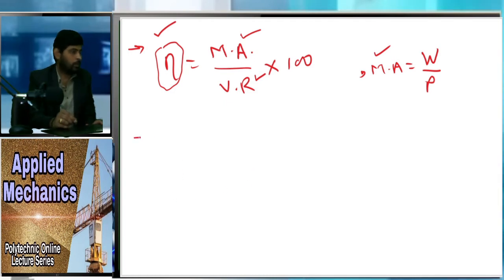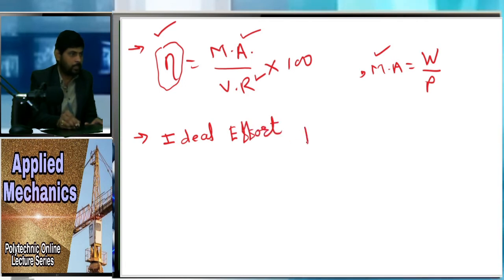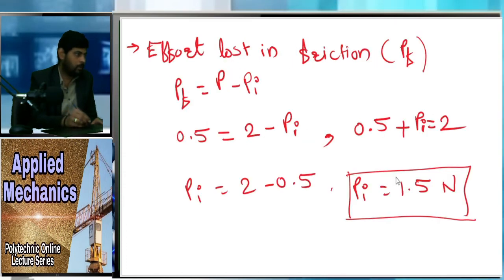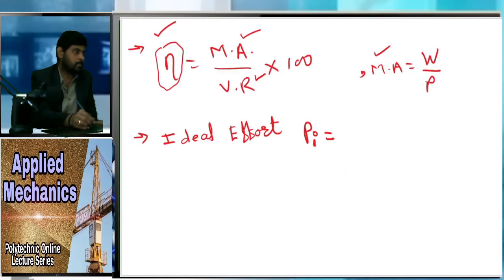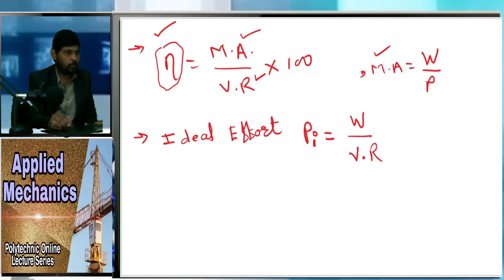So what we can do now, we can use the formula of ideal effort, which we found recently, that is PI. The value of PI we have found here is 1.5 Newton. PI is nothing but W upon velocity ratio. Now W is known to us, PI we have found, so we will get the value of velocity ratio.